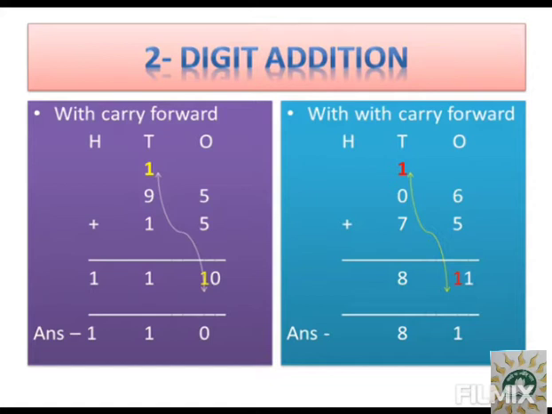So we will write 1 under ones place and the red one we will be carrying forward to tens place. In the tens place you already have 7 and 0. But you know, when you add any number with 0, the answer is the same number. So 7 will remain the same and we will add 1 with 7. So after 7 we have 8. So we will write down 8 and the total answer is 81. So children, you can see I have written 81.